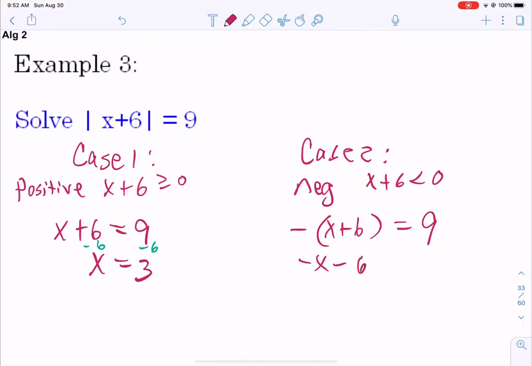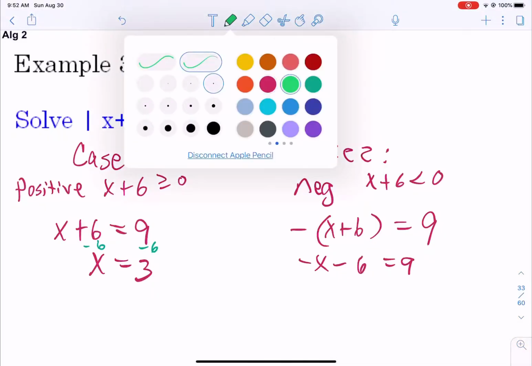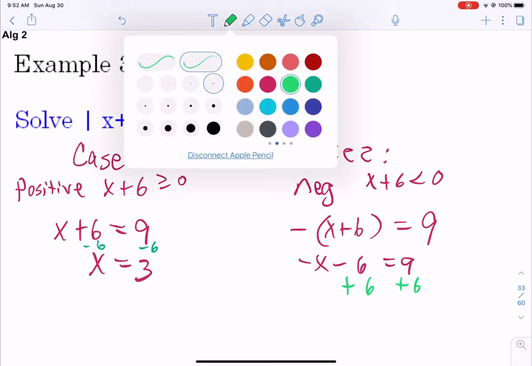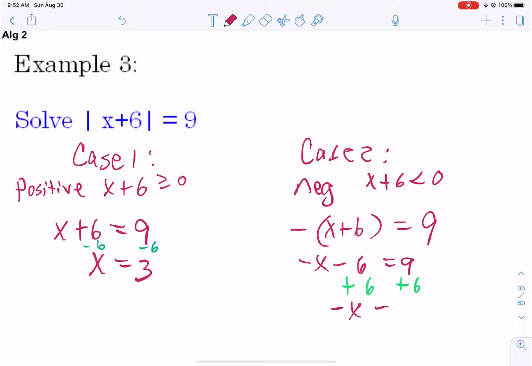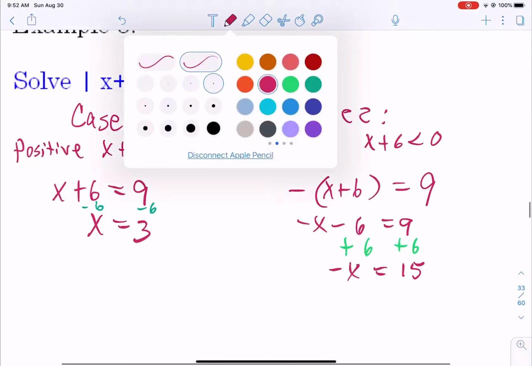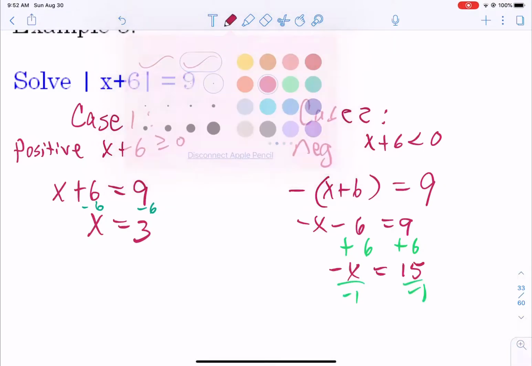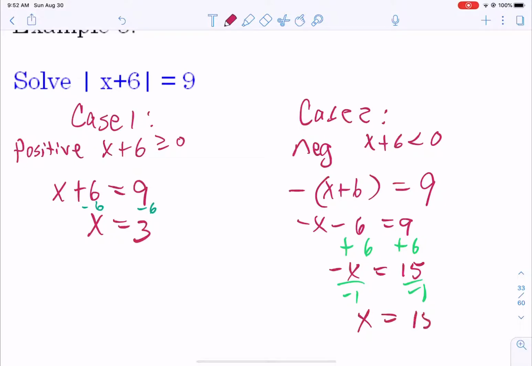And so we get negative x minus 6. Distribute that negative. Add 6 to both sides. We get negative x equals 15. And then divide by negative 1. And we get x equals negative 15. Well, I'll put the negative here in a second. Sorry about that.